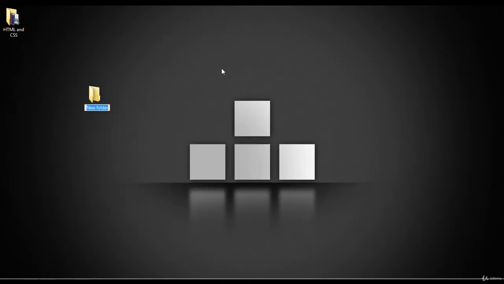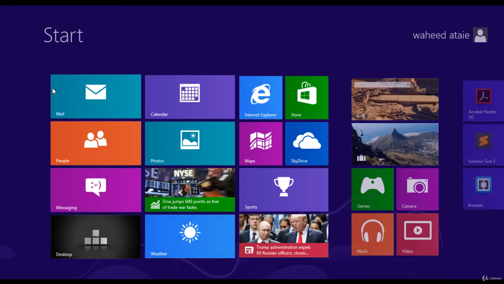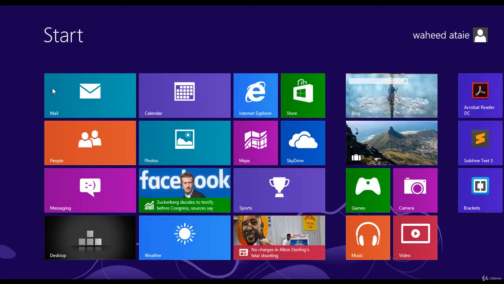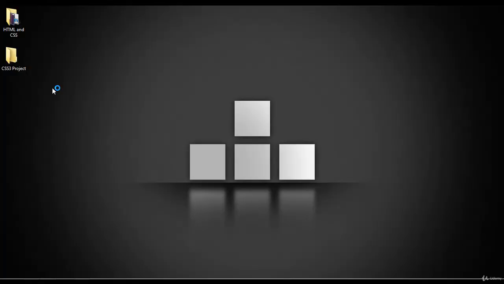This is called CSS3 project. Inside this we are going to save all the resources for this course. Now you can just press the Windows key and simply write Brackets and open this.